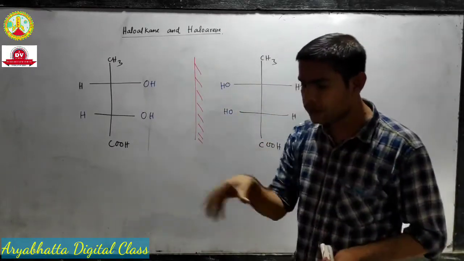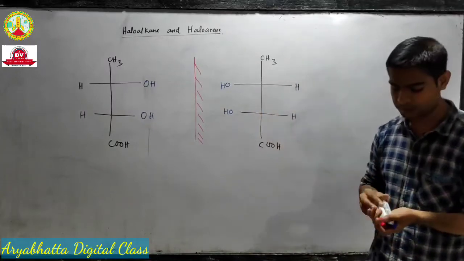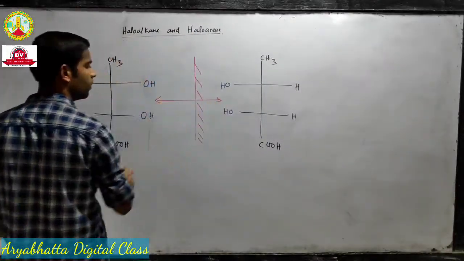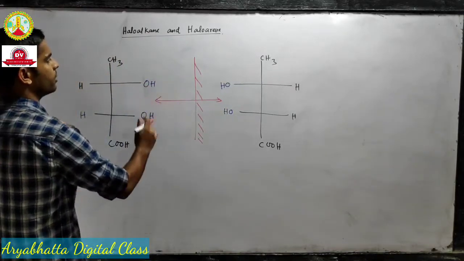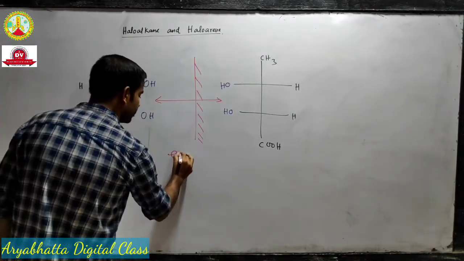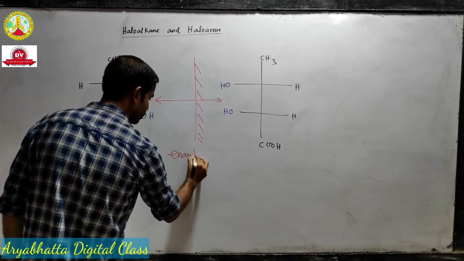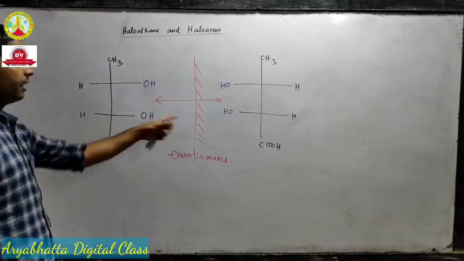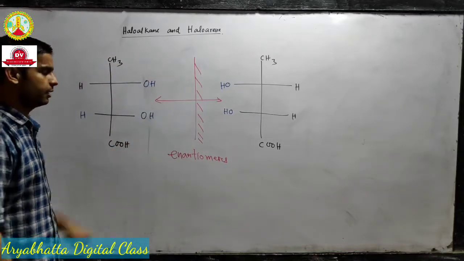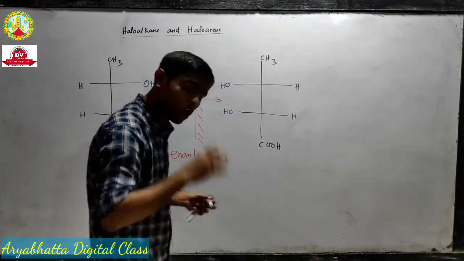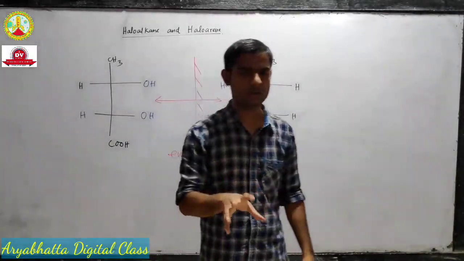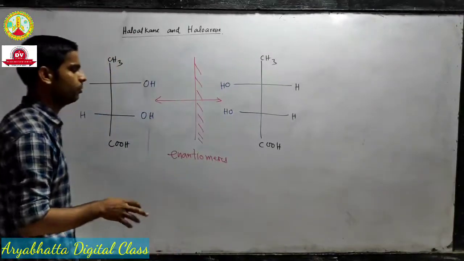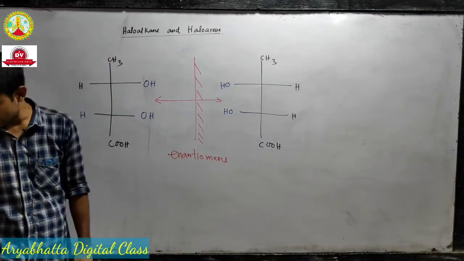And why are we taking the mirror image? Because these two, which are mirror images of each other, are called enantiomers. They are enantiomers to each other. So optically active molecules which are mirror images of each other are called enantiomers. This is the definition of enantiomer.